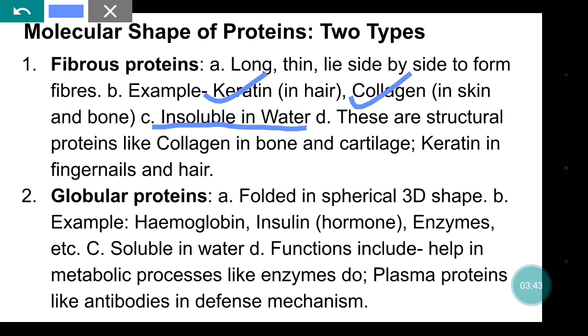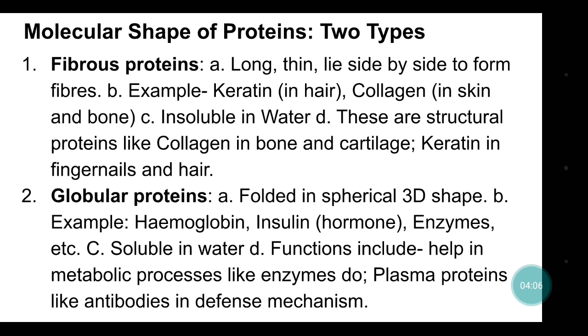Plasma proteins like antibodies help in the defense system. They perform a defense mechanism to save our body from foreign particles like bacteria or viruses. So these are the differences between fibrous proteins and globular proteins.